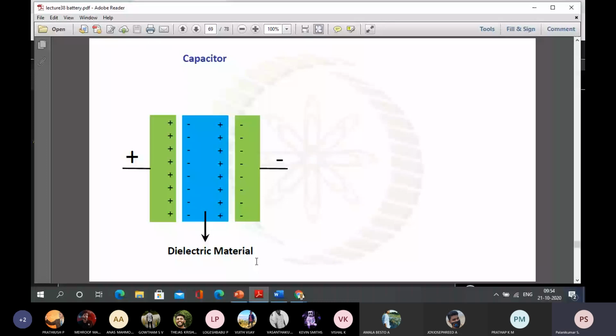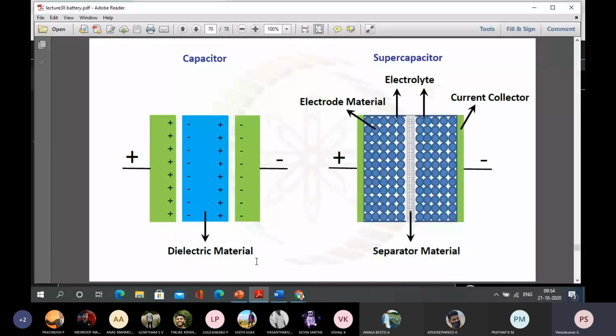Automatically that will give you a capacitor with the dielectric material. As far as a supercapacitor is concerned, there is a separator material, whereas the dielectric material has a very large distance in the case of a capacitor. In a supercapacitor, the separator material will be very thin only. But if you see the electrode material and current collector, it will be very high, as shown in the figure. So with this, I'm stopping.